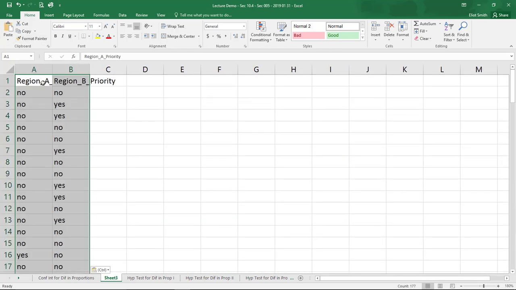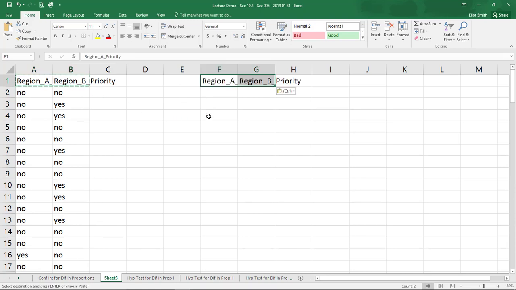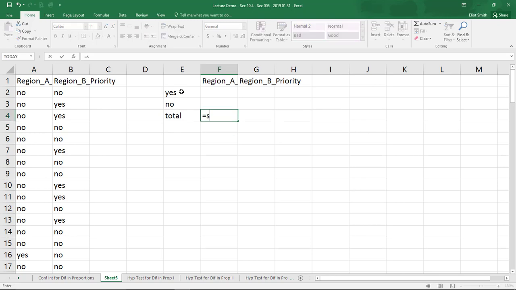Alright, so I want to count the yeses and nos. So I'm going to copy the headers over here. I'm going to put the word yes here, the word no here, and I'm going to do a total as a double check. For the total, equals, actually I don't have to do sum, I just do the yes plus the no, and copy it over.